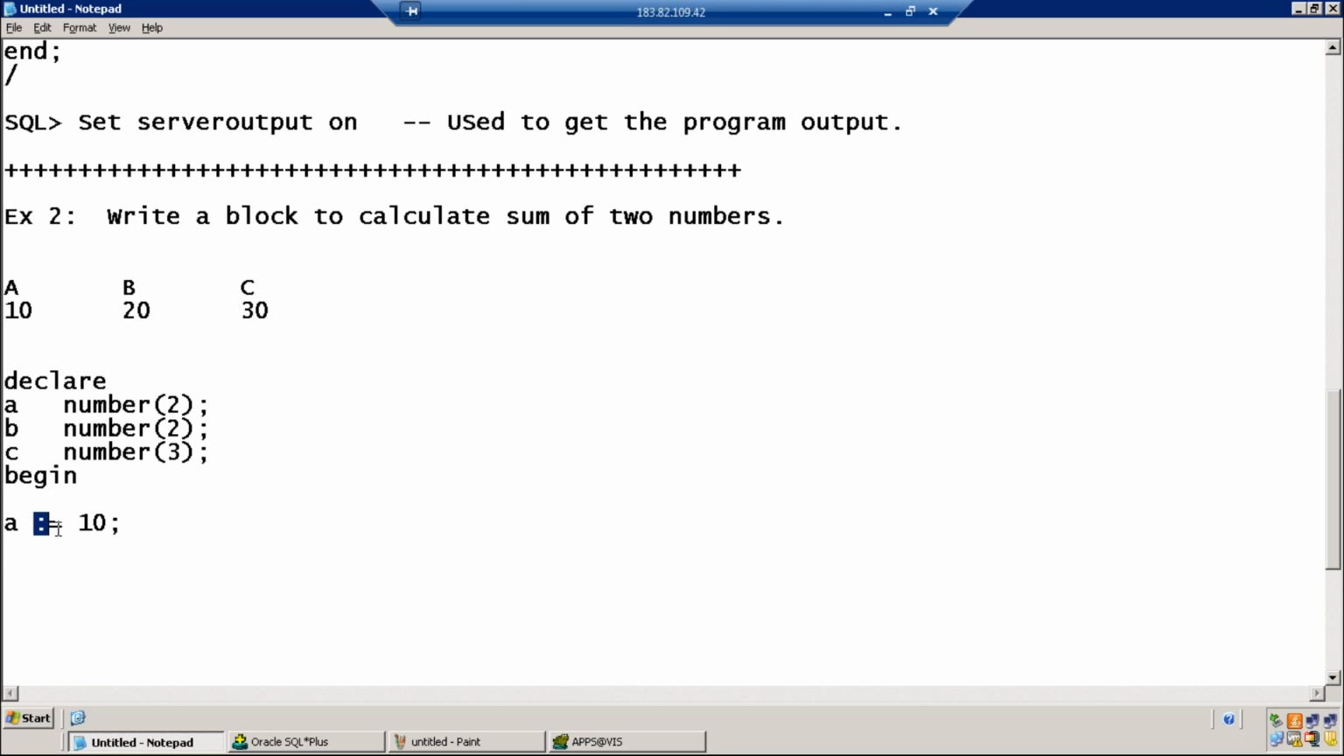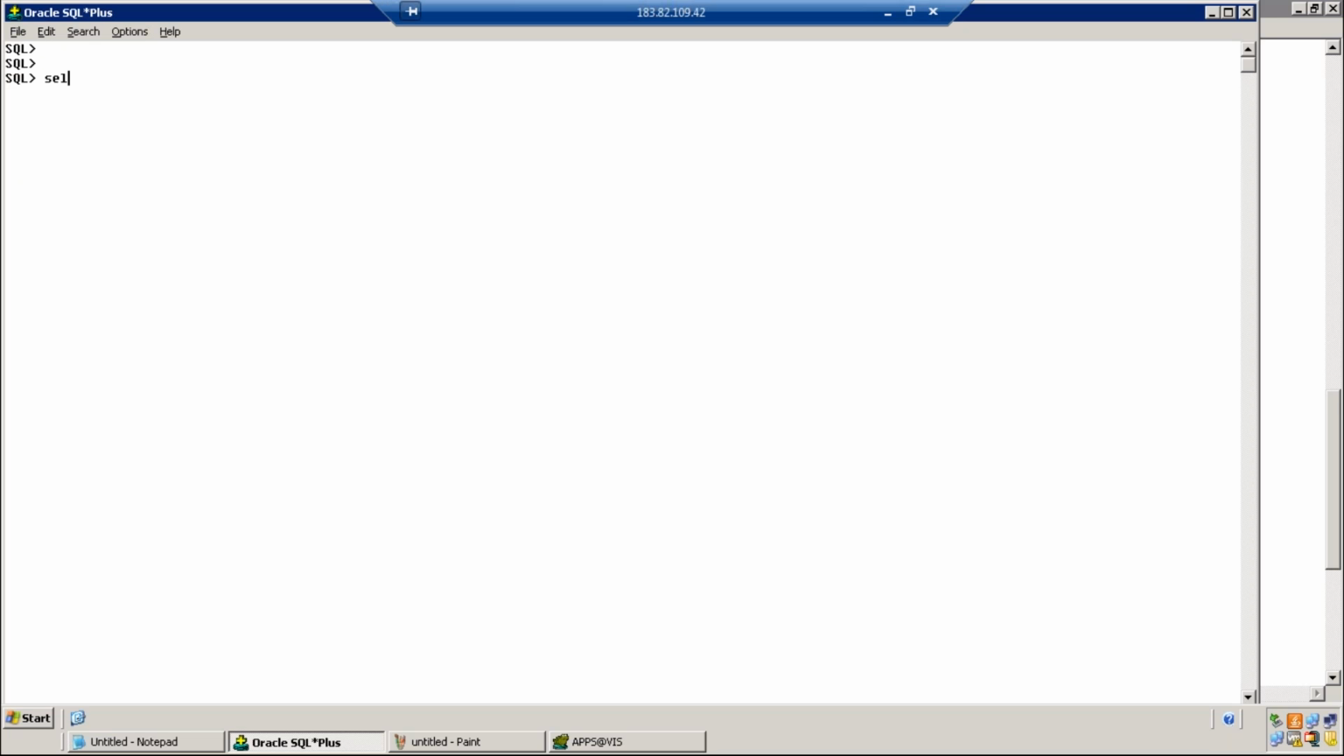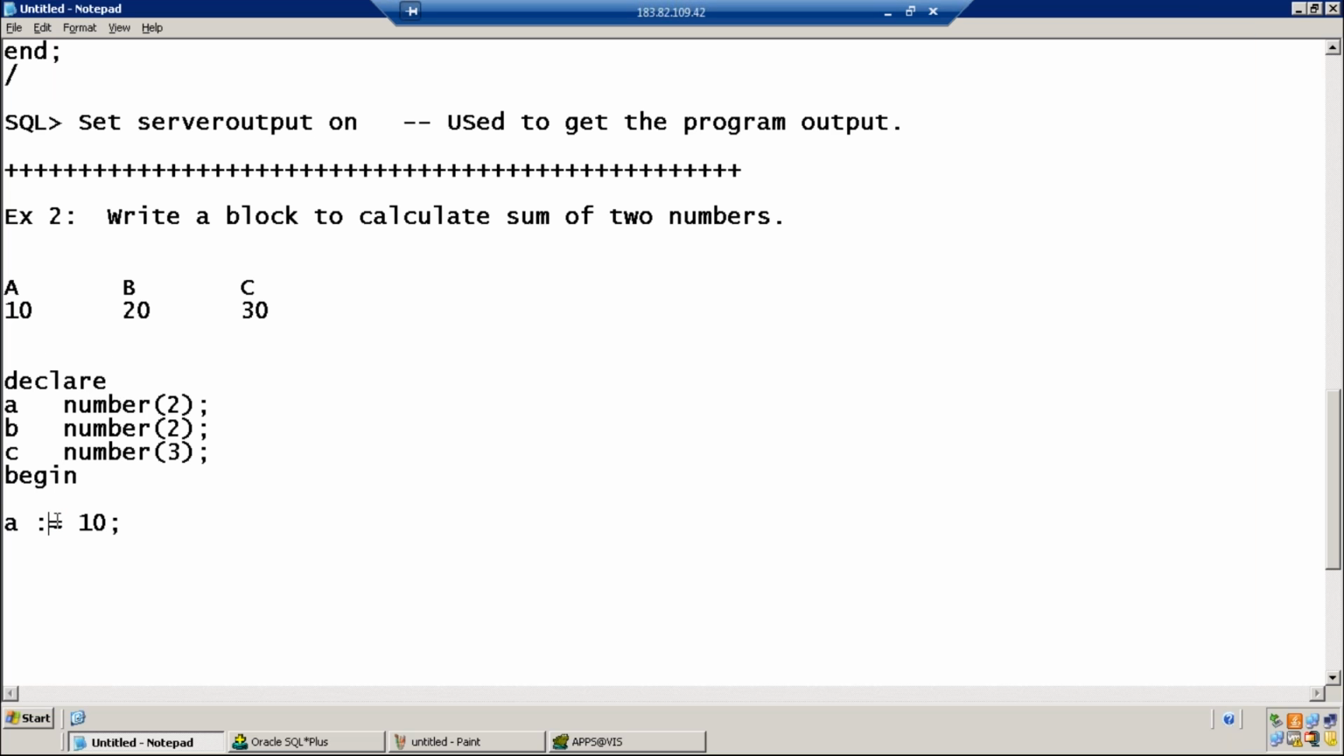This is a new operator, colon equal to. We have not experienced this operator in SQL. In SQL, we don't have colon equal to. Select star from EMP, select star from department where department number equal to 10. Equal to operator we have used. We have not used colon equal to. What is colon equal to? It is an assignment operator. It will assign the value in the right hand side to the variable in the left hand side.